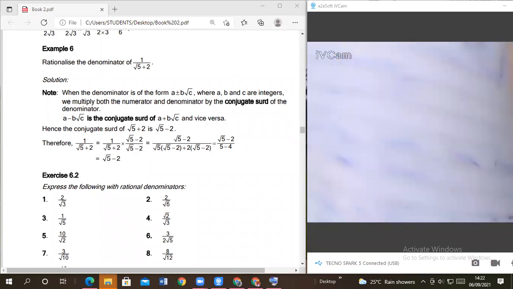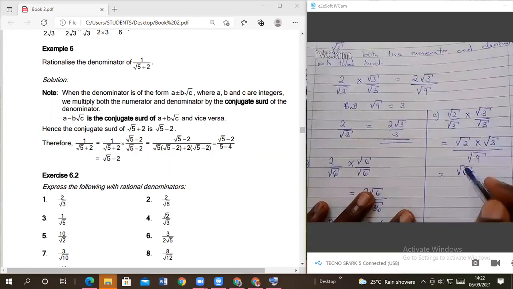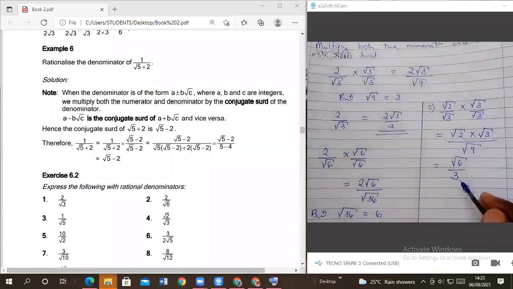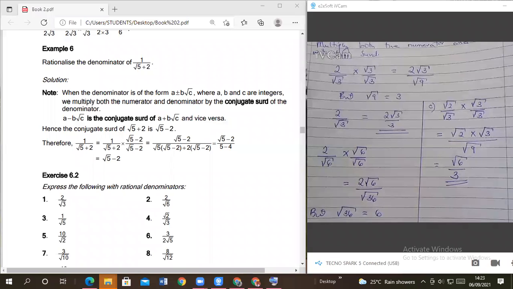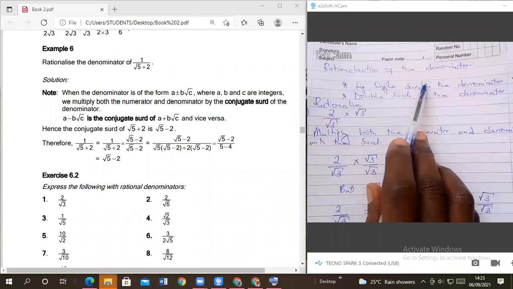Not so? Which means this one will give us what? Root of what? 6. Root of 6 over what? 3. Over 3, just like that. Are you together, members? Yes. That one is for a single what? Yes, a single side in a denominator. Okay?